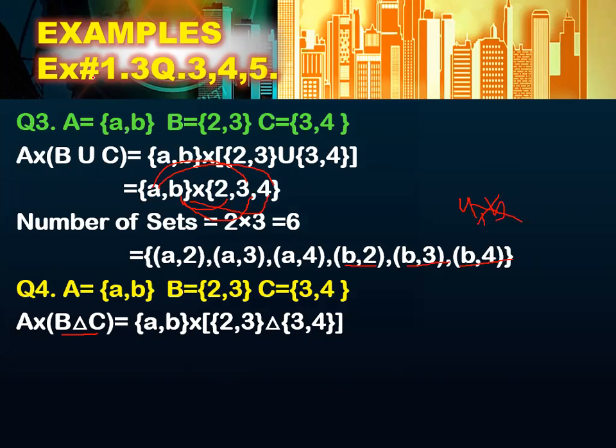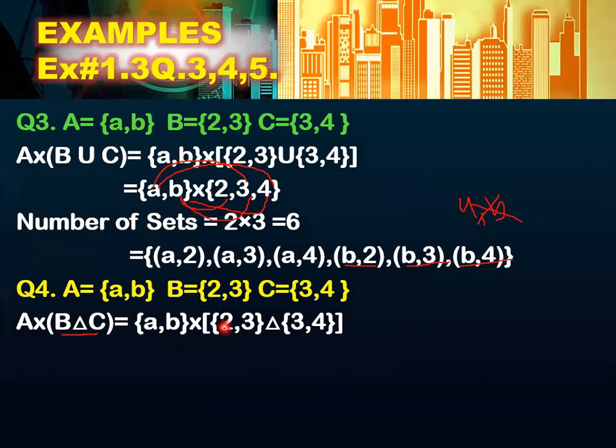Okay. No, this is not like minus. In minus, we will write down the elements of the first set only, not the second set. But in symmetric, we will write down the elements of both sets which are not common. Yes, both the elements which are not common. Understand? So first we are going to find out the B symmetric C.